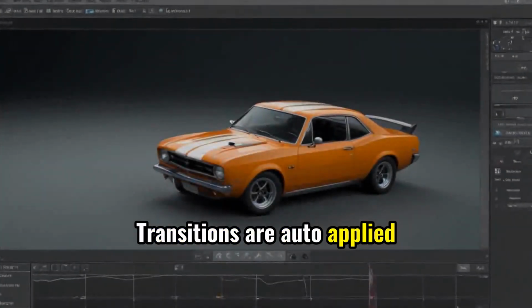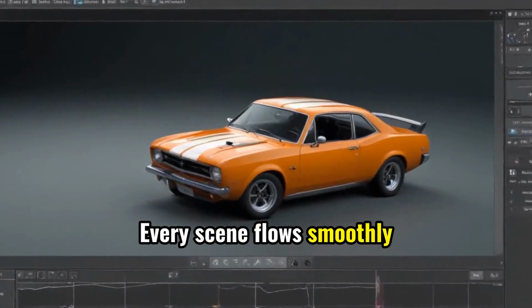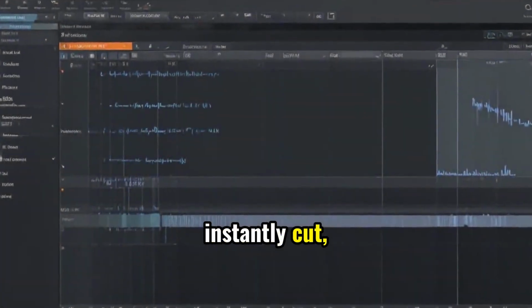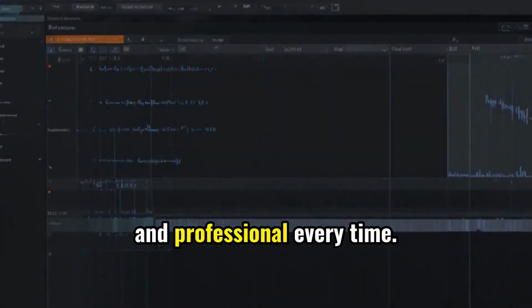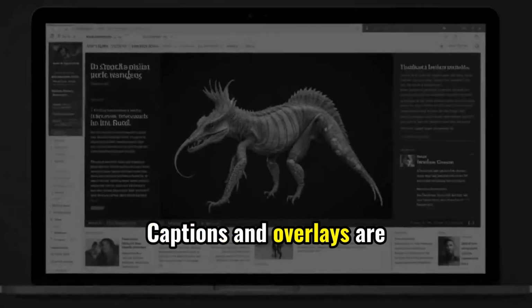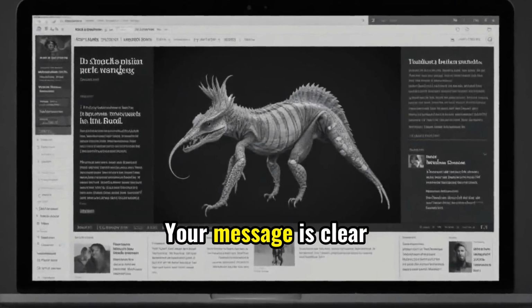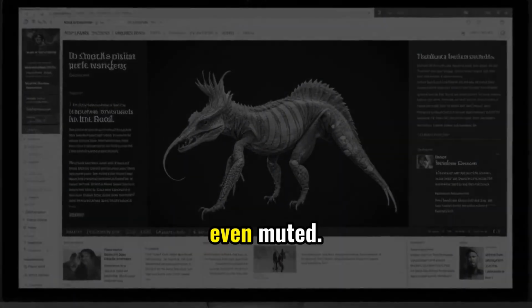Transitions are auto-applied for you. Every scene flows smoothly, with no extra effort. Silence and ums are instantly cut, making your story tight and professional every time. Captions and overlays are added automatically. Your message is clear on every screen, even muted.